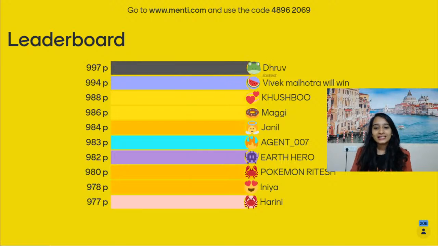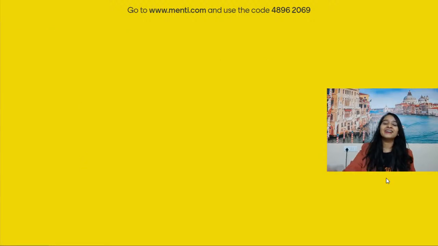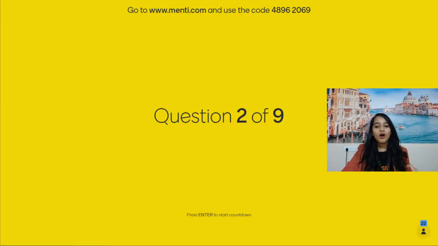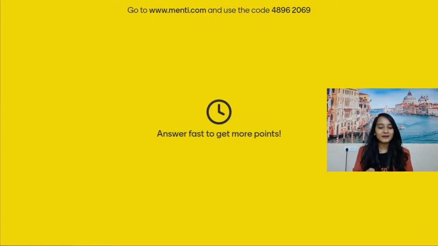Okay. So let's see. Dhruv is the fastest and leading the leaderboard. That's amazing. Good job, everyone. We have Vivek, Khushbu, Maggie, Janil, Agent 007, Earth Hero. Since it's Environment Day, we have Pokemon Rishit. It's a new Pokemon I didn't know of, Ritesh. Inya and Harini. Let's move on to the second question on your screens right now.